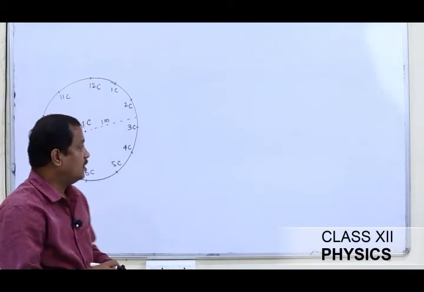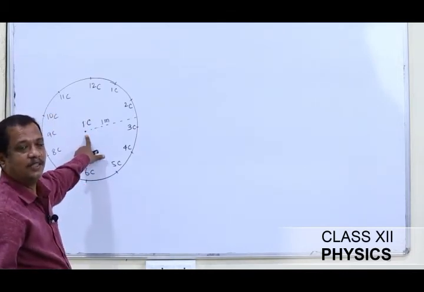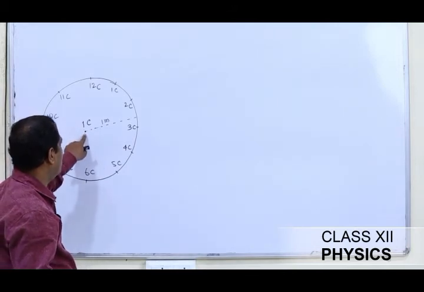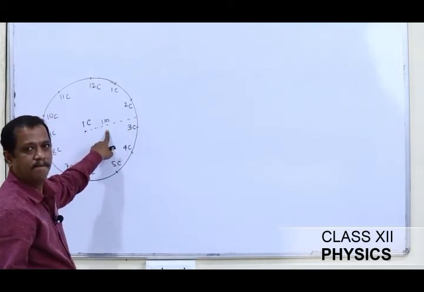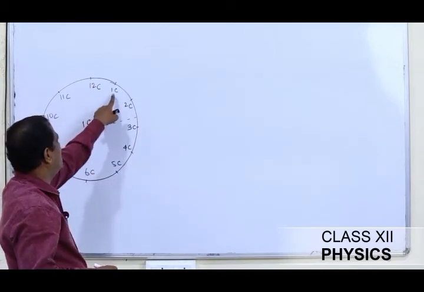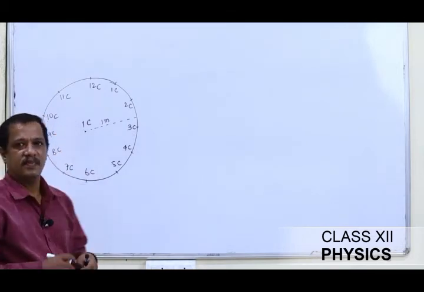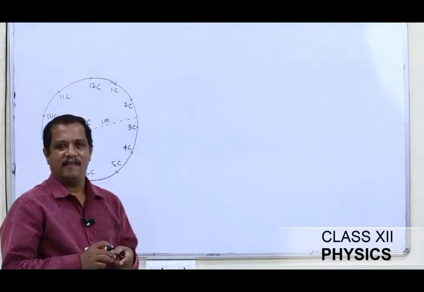Now the problem is we want to calculate the net force experienced by a charge of 1 coulomb placed at the center of the circle of radius 1 meter, and at the different points shown we have placed charges of 1 coulomb, 2 coulomb, 3 coulomb this way. So how to proceed?